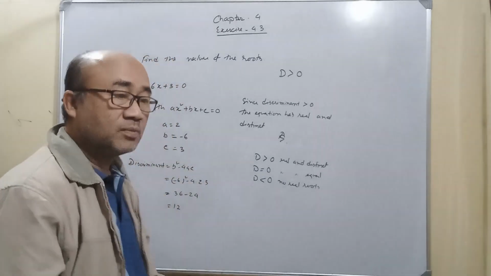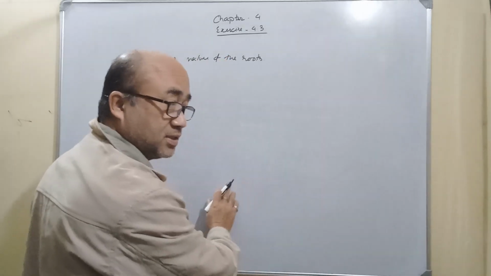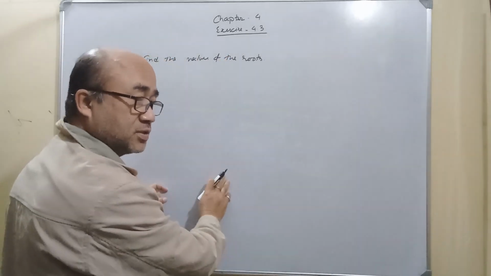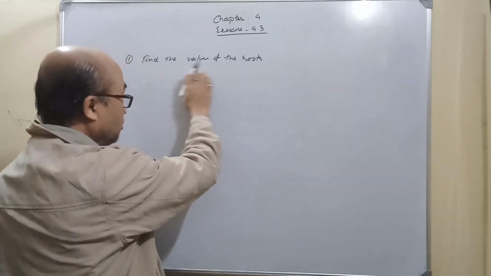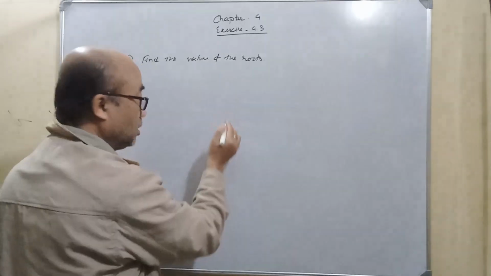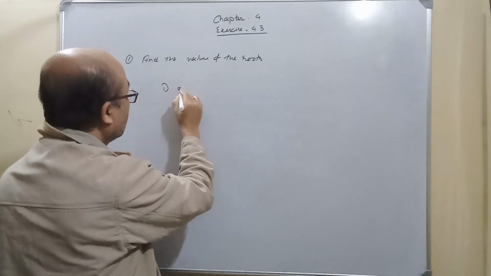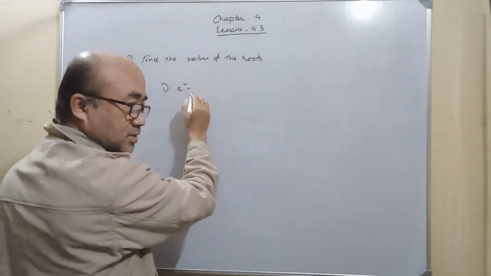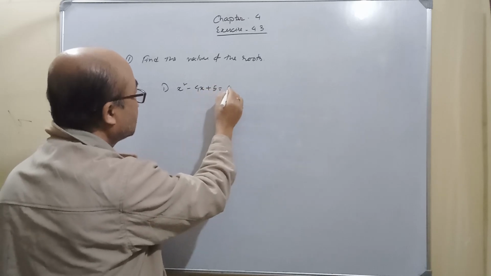Now I will give you some more examples so you can practice these problems yourselves. Same question, you have to find the nature of the roots. The problems are: number 1, x square minus 4x plus 5 equal to 0.